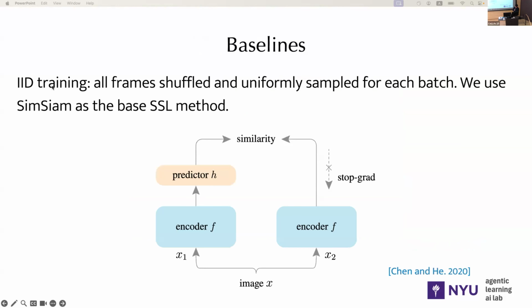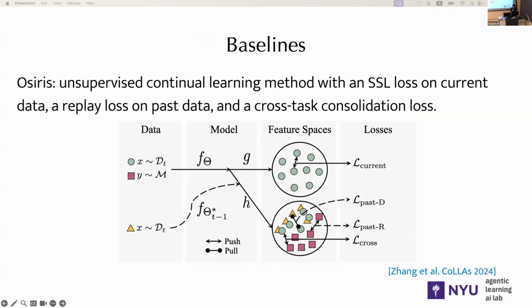In terms of the baselines, we compare to IID training, where all frames are shuffled and uniformly sampled for each batch. In the following set of experiments, we use SimSiam as the base self-supervised learning method. We also compare to Osiris, which was published at CoLLAs last year. It is an unsupervised continual learning method with a self-supervised learning loss on the current data, a replay loss on past data, and a cross-task consolidation loss.